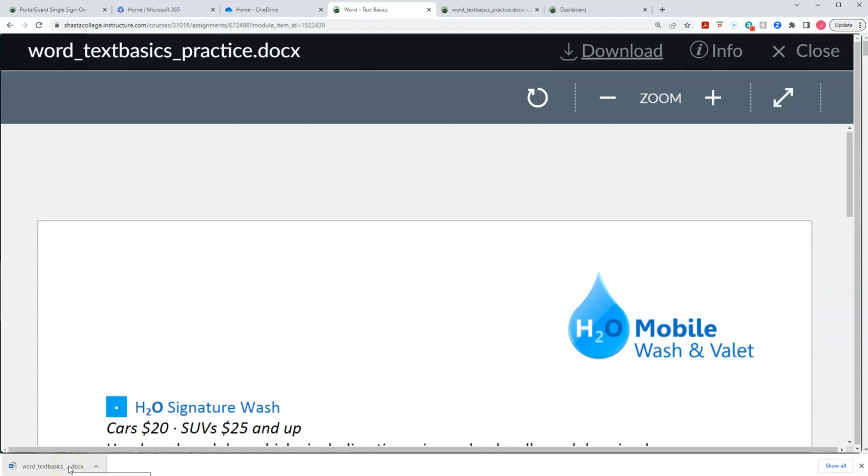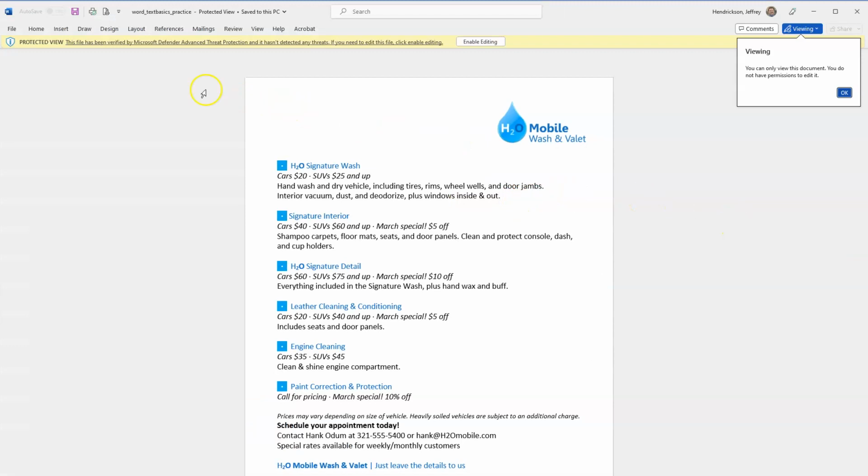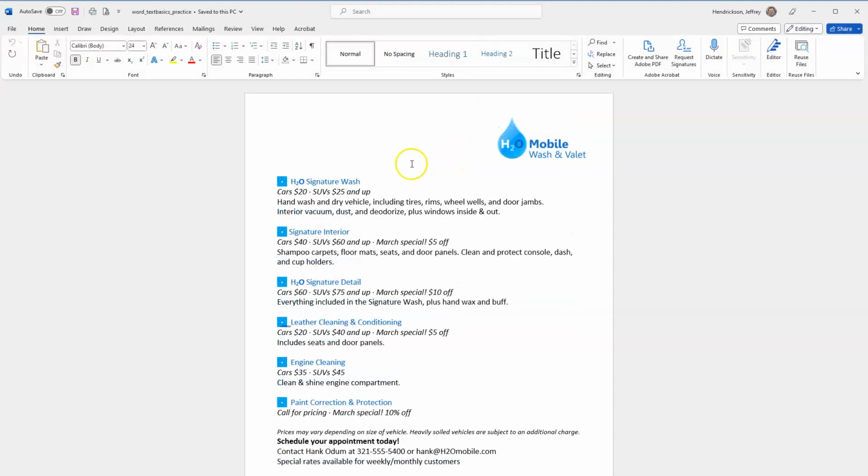And so for me, I'm going to go ahead and click on it and it will open in Word. So I have the installed version of Word on this computer. So it's going to open in Word. And then it's running through this little piece and it says, hey, we're verifying this is okay. You can only read it. Notice this little message. You can only view this. You don't have permission to edit it. You must click this button that says enable editing. Otherwise, you can't do anything with it, save it, any of that kind of stuff. So enable editing, and then it will open up just like it's a normal document.